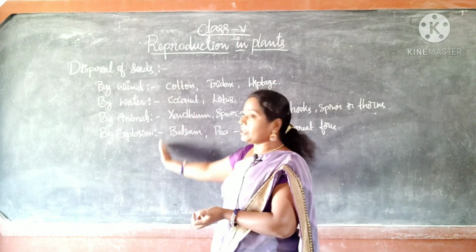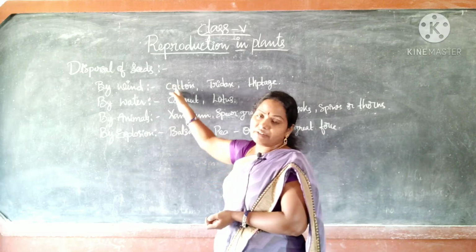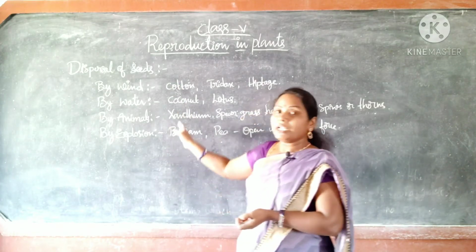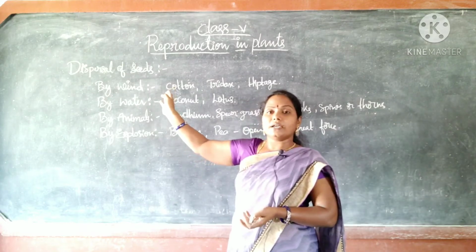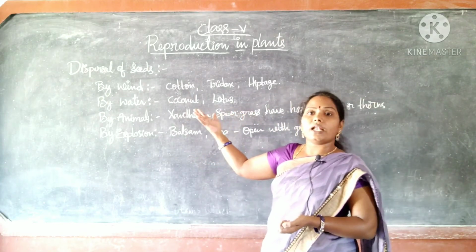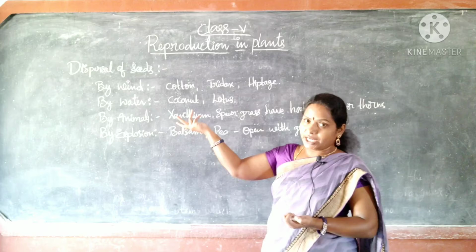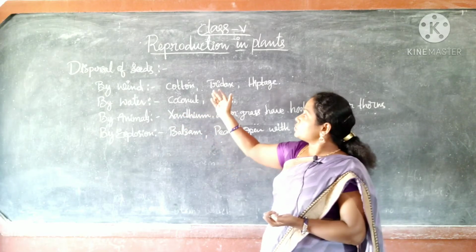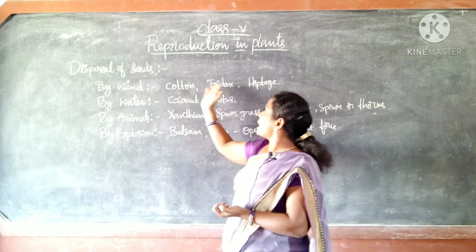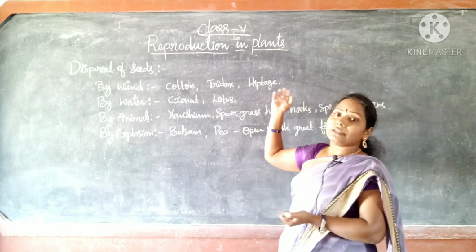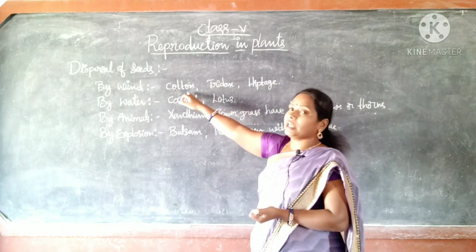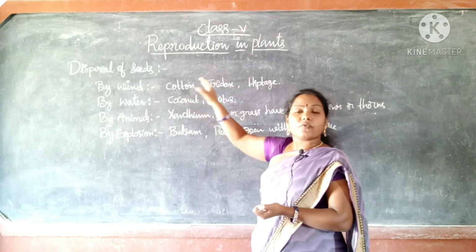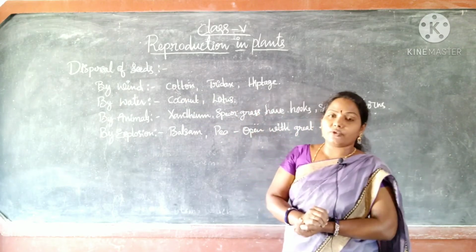Dispersal is of different types. Dispersal by wind: some plants' seeds automatically travel through the wind. Example: cotton. These plants have hair-like structures on the fruit body.